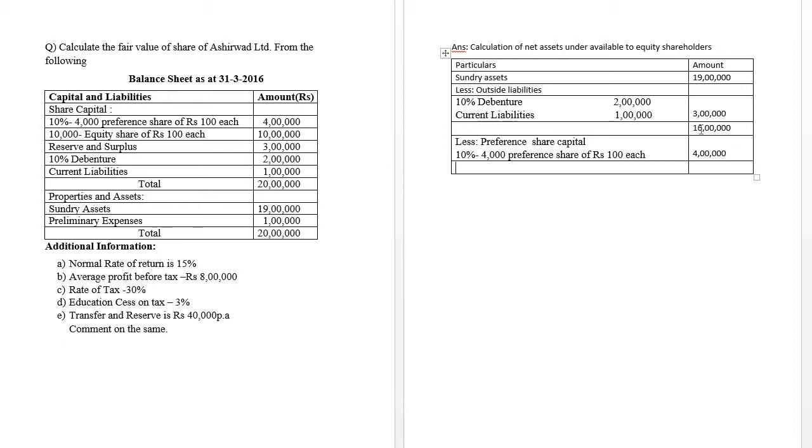Therefore, 16 lakh is the amount of net assets actually available. Then when we remove the preference share capital of rupees 4 lakh, we get 12 lakh. This is considered as the net assets available. Once we are done with it, we have to find out the intrinsic value per share.